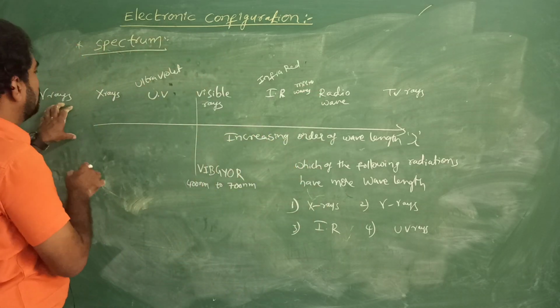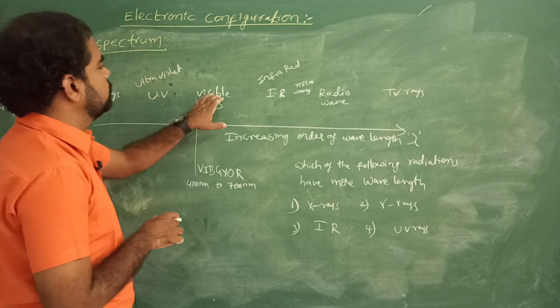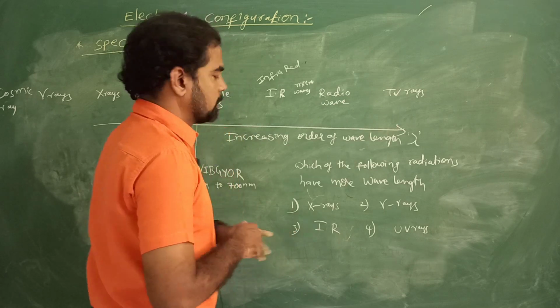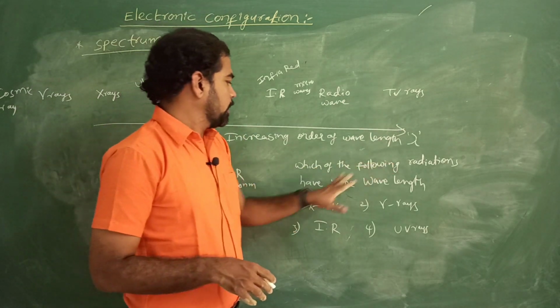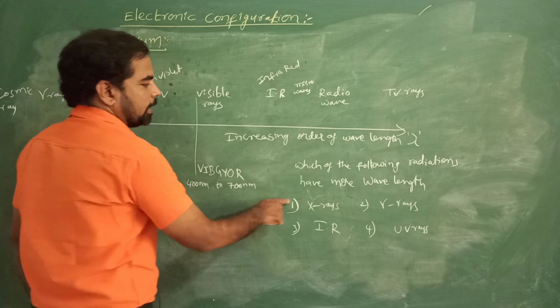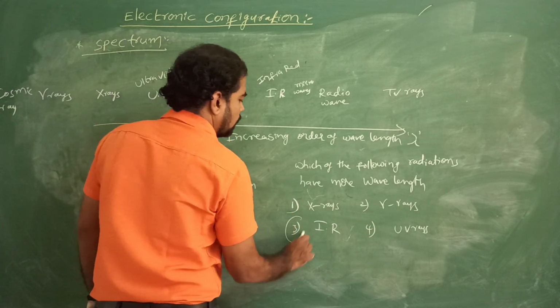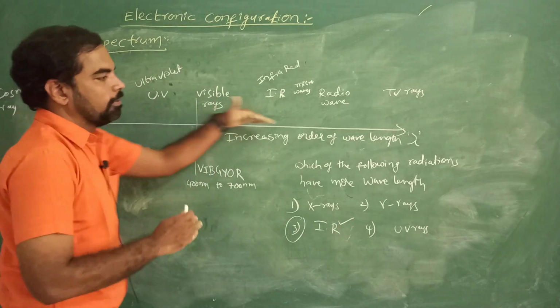Once again: cosmic rays, gamma rays, X-rays, ultraviolet, visible rays, infrared rays, microwaves, radio waves and TV rays. So which of the following radiations has more wavelength? The options are X-rays, gamma rays, IR and UV rays. Which one is correct? IR. Why? Because from left to right wavelength increases.